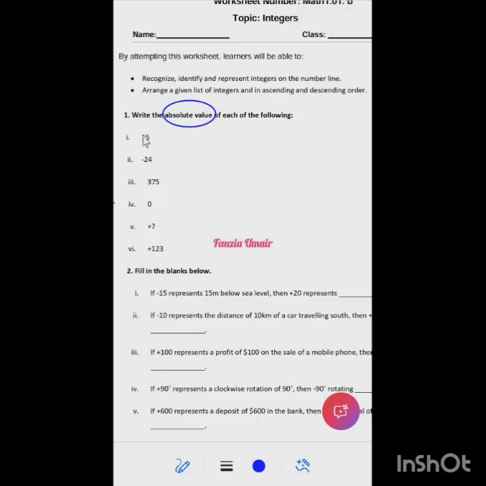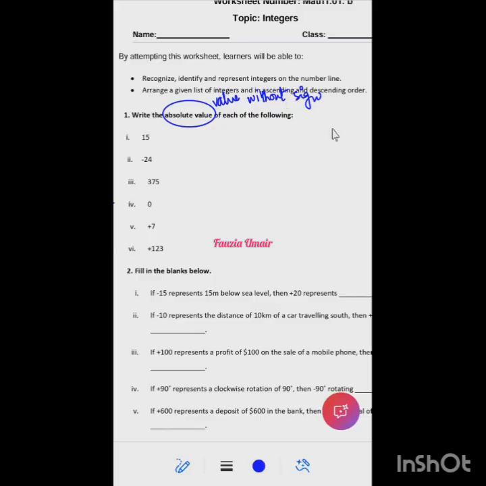This is correct, that minus 24's absolute value is 24. But I cannot understand your answer. What is the absolute value of 15? Ma'am, 15. So absolute value is basically value without sign, right? When we learned integers, we know that integers must have a sign.